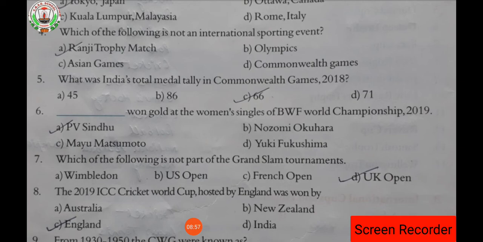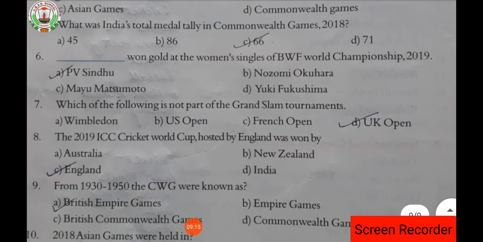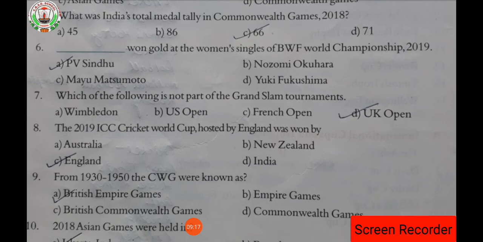Dash won gold in the women's singles at the BWF World Championship in 2019. That is P.V. Sindhu. Which of the following is not part of the Grand Slam tournaments? That is the UK Open. Next, the 2019 ICC Cricket World Cup hosted by England was won by England itself.